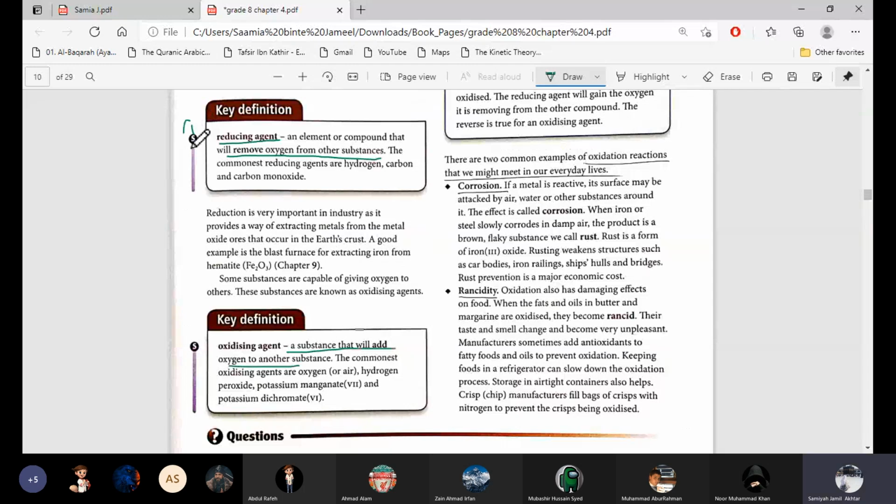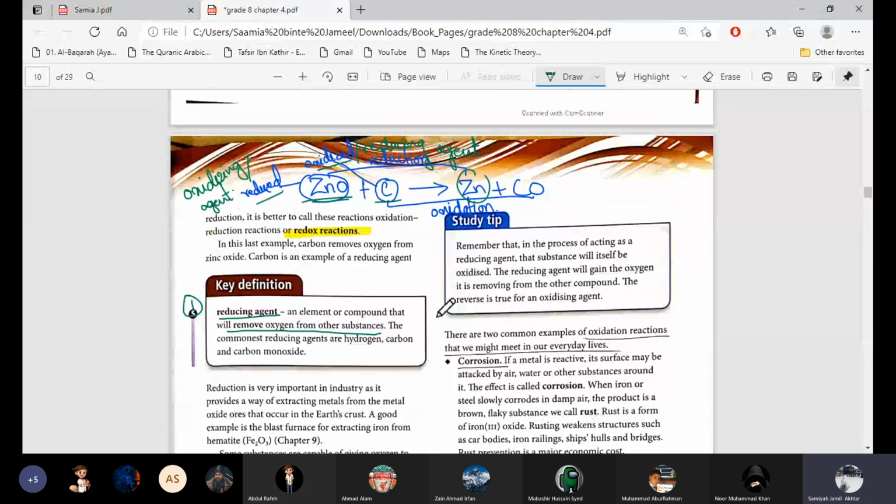Okay, reducing and oxidizing agent. These terms will come again when we study electrolysis. Inshallah, I will explain again over there, but in terms of electrons. And they are really important: oxidized, reduced, oxidizing agent, and reducing agent.